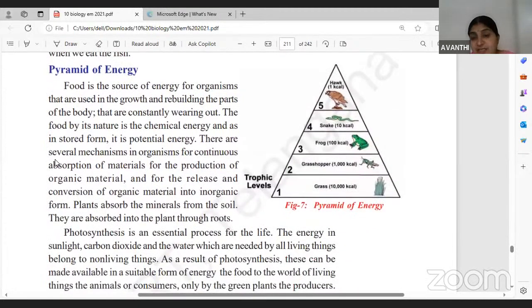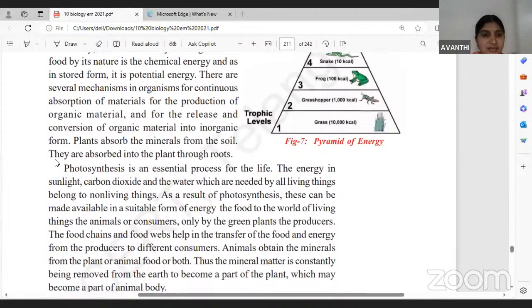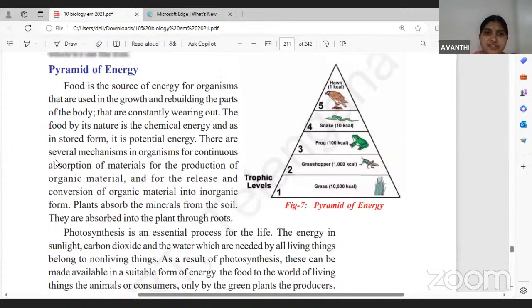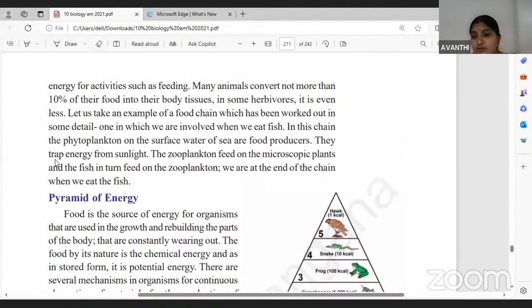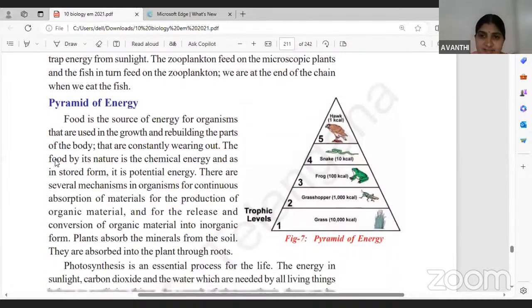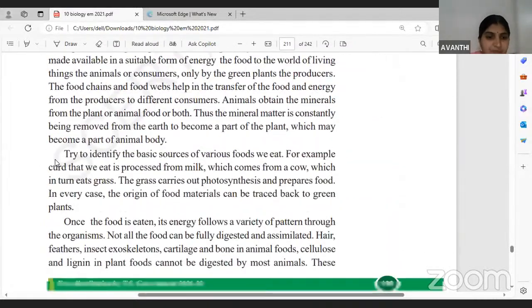Pyramid of energy, that is how much energy is being transferred from one trophic level to another trophic level. So this type of question will be coming in your exam, children. You just have to know which group of organisms is occupying the trophic level. Then you will be able to answer any question from the topic.